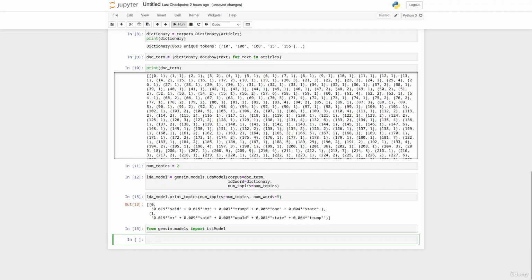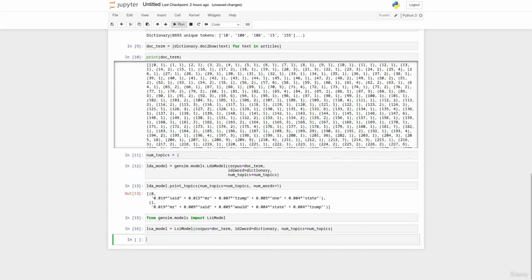LSI and LSA are often used interchangeably, it just depends which kind of field that you're coming from. We then create our LSI model, and the code is very similar to the LDA model. So we reference our corpus, which is our doc term, our id2word, which is our dictionary, and then the number of topics, which we specified earlier, which is going to be 2, is num_topics.